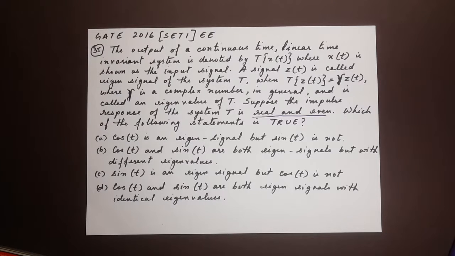So in this case, what we have to do is first examine what kind of system it is, and the fact that it is real and even. And then we have to note what happens when we assume that cos of t is the input signal, and what happens when we take sin of t as an input signal. Okay, so let me just get a sheet of paper.